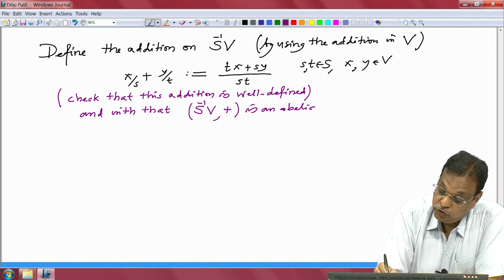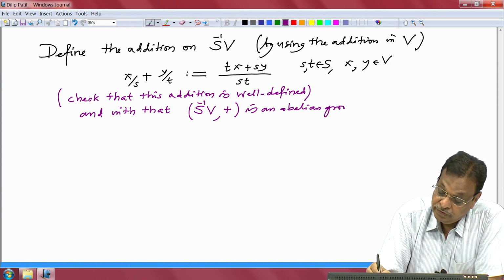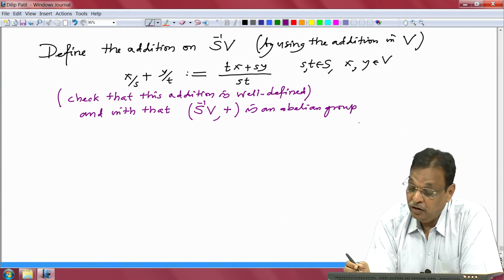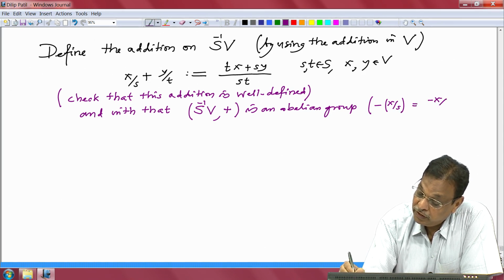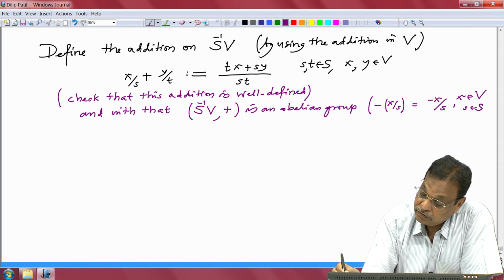This is very easy to check. In fact, the inverse of, I will write here, minus of X by S is precisely minus X divided by S. This is for every X in V and S in S.